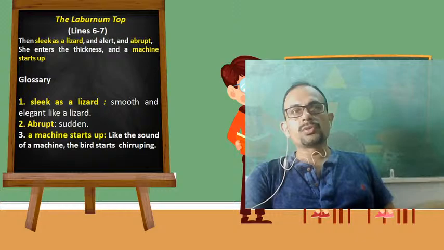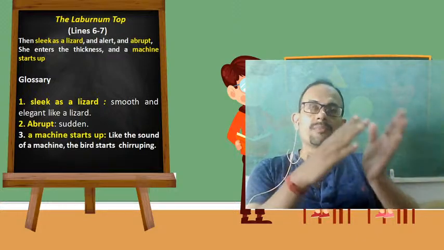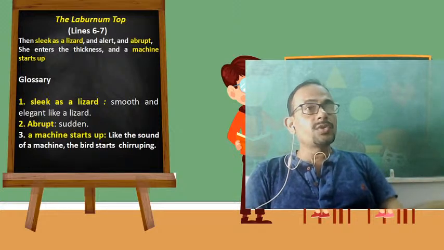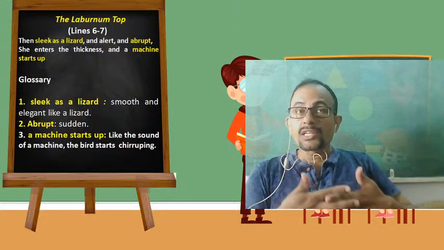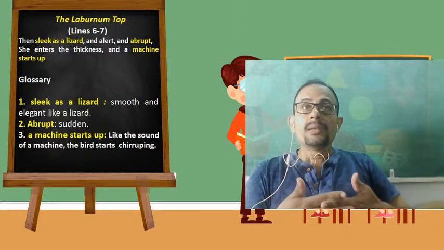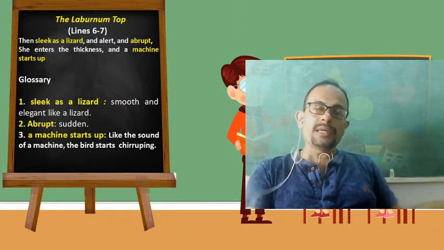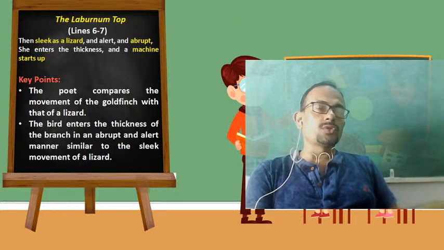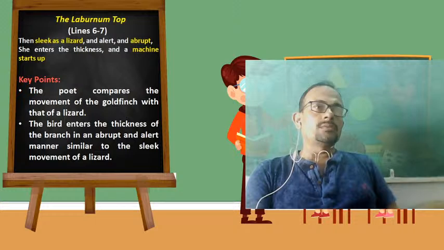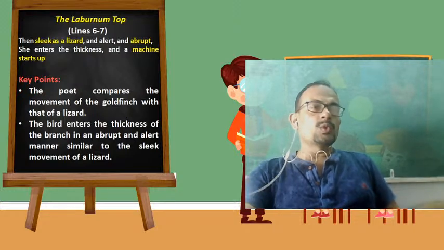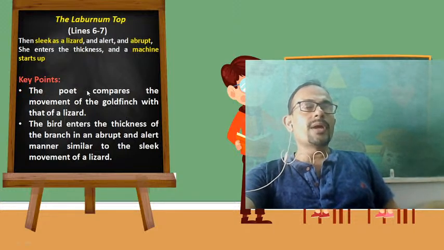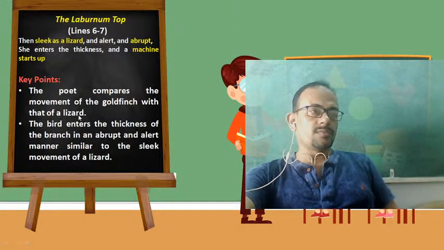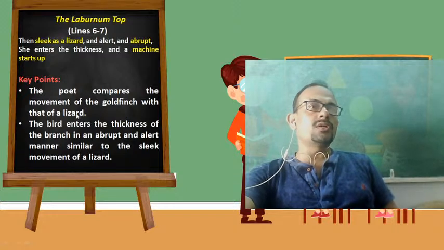So hopefully you understood, dear students. After the appearance of the goldfinch on the laburnum tree, the kind of activities that she does have been highlighted in these two lines. Now let me move on. Before I move on to the next two lines, I would like to read out the key points for you. So what are the key points, dear students? The poet compares the movement of the goldfinch with that of a lizard. It is a figure of speech called simile.